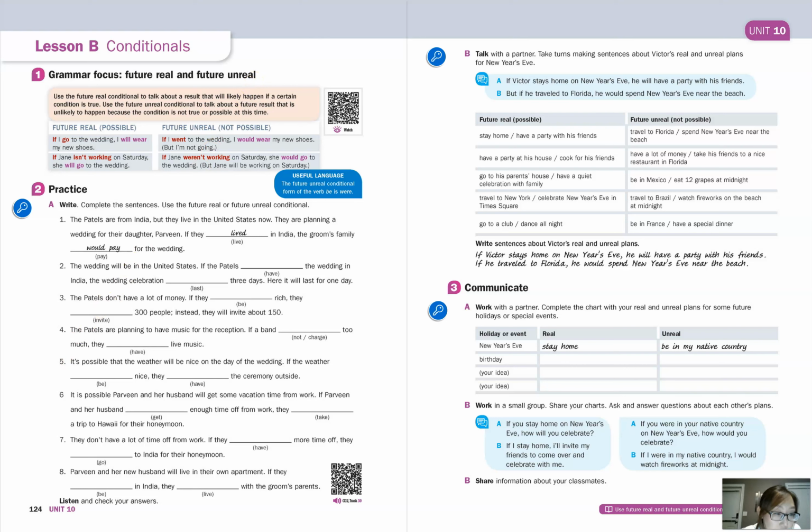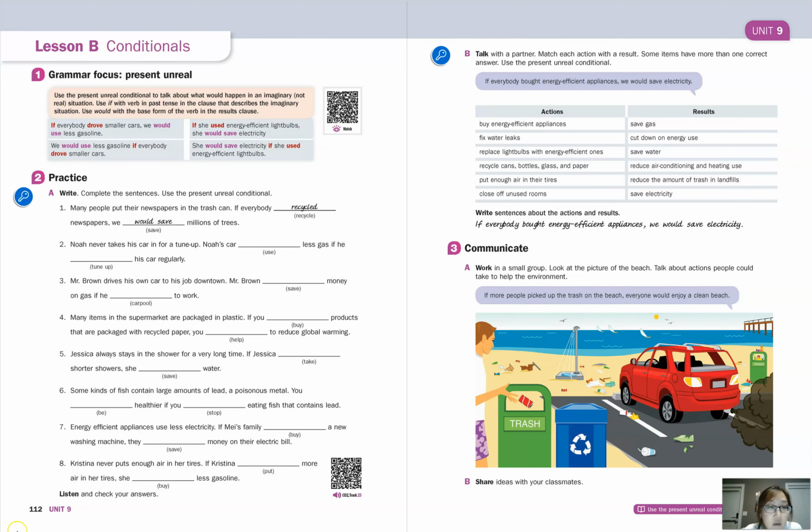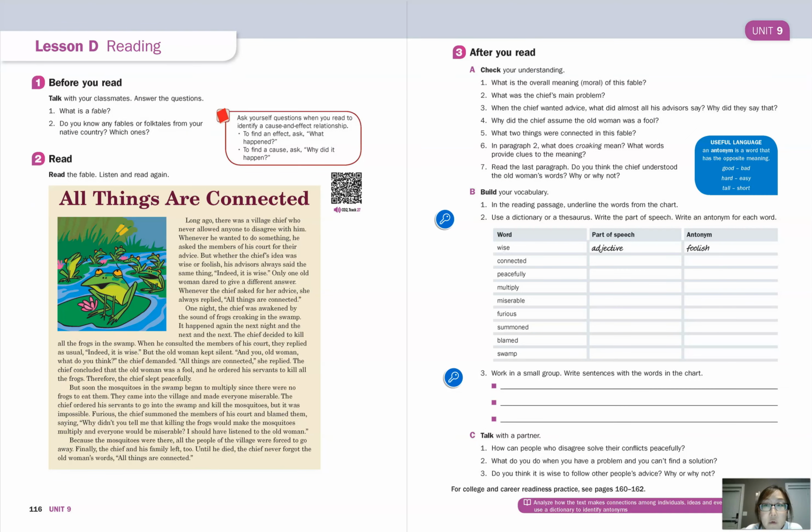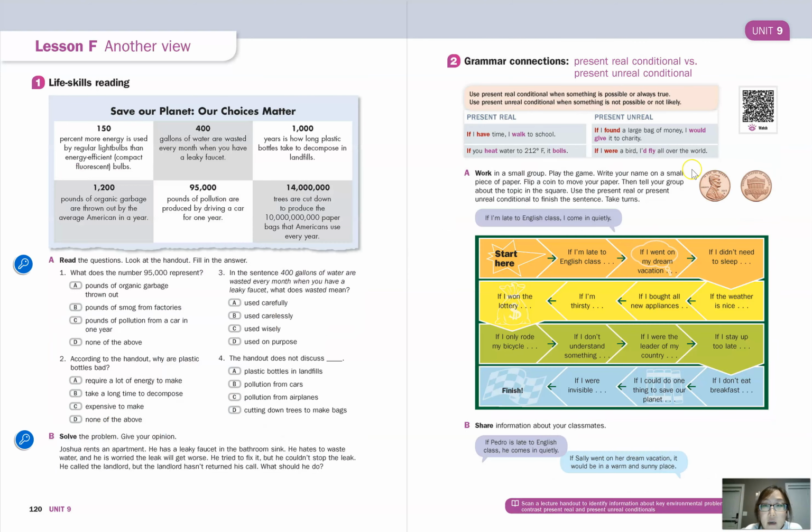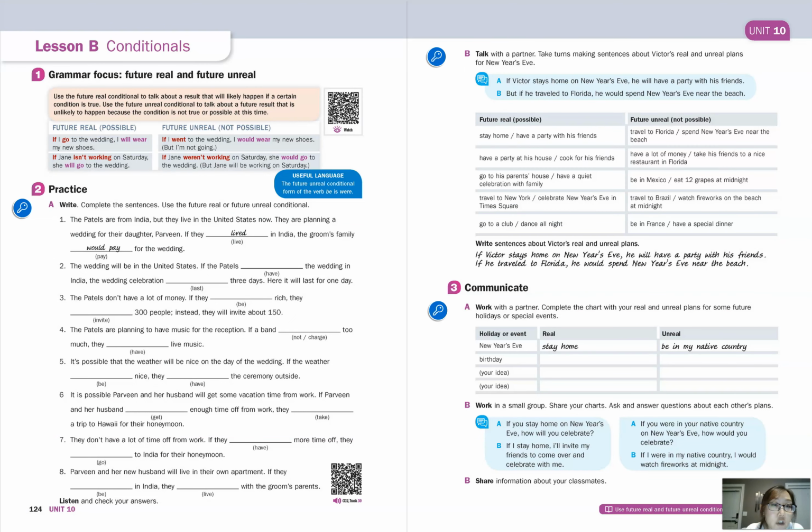If you remember from our previous unit, let me see if this works. Yeah. So this is from Unit 9. We talked about present real conditionals, and then in Lesson F, we talked about present unreal conditionals. So present real and present unreal conditionals. Now this time we are looking at future real and unreal conditionals.